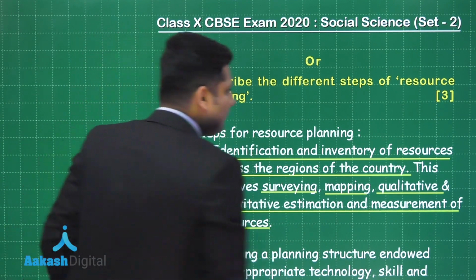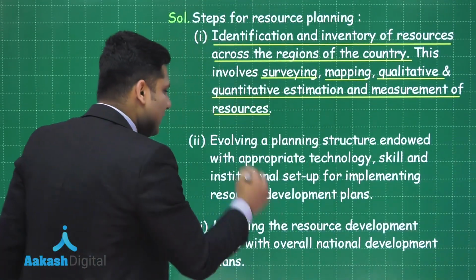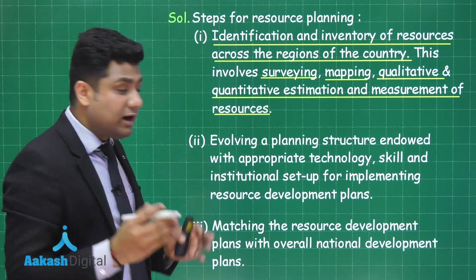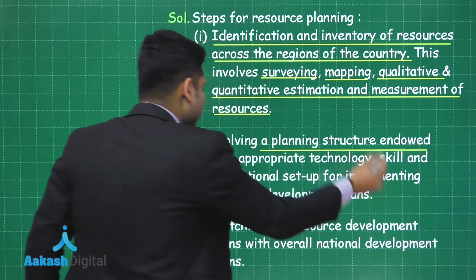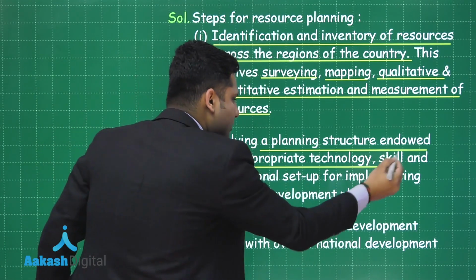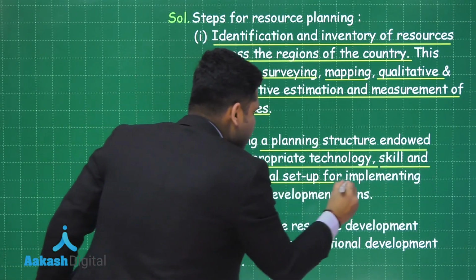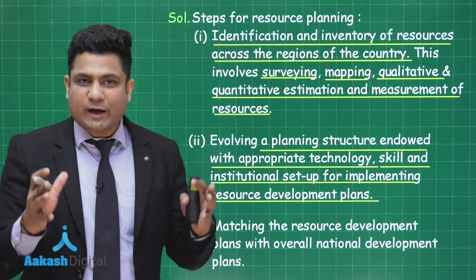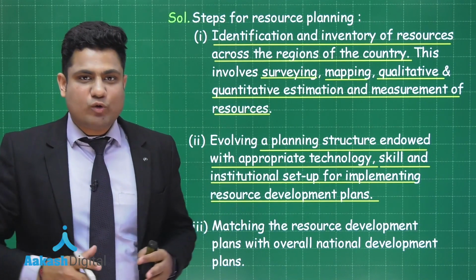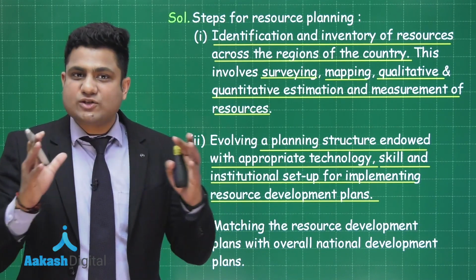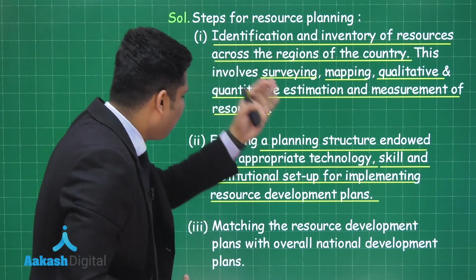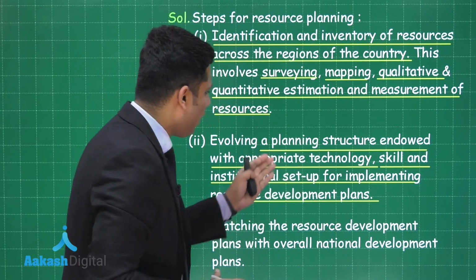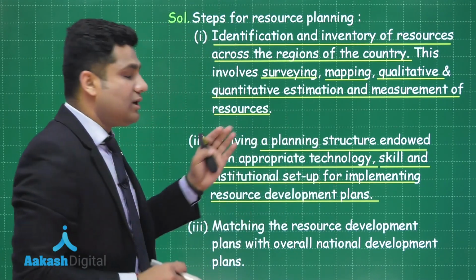Now, the second step to resource planning is, by knowing the quantity and quality of resources, accordingly evolve a planning structure endowed with the appropriate technology, skill and institutional setup for implementing resource development plans. So after identifying the resources and their quality and quantity, we need to have a proper planning structure, and for that we are evolving a particular planning structure which includes appropriate technology, skills and institutional setup.